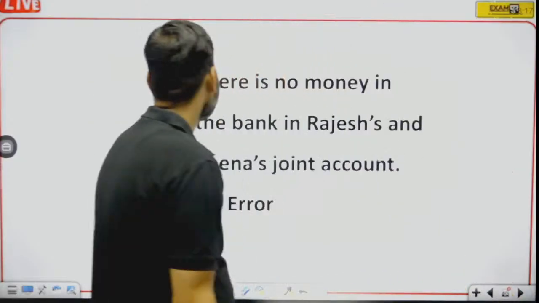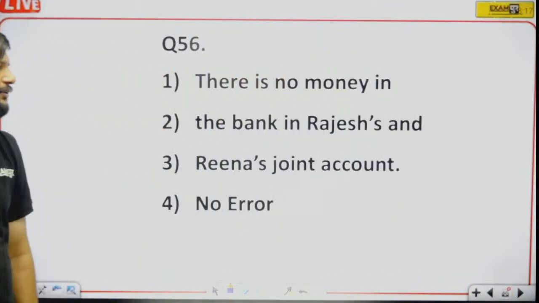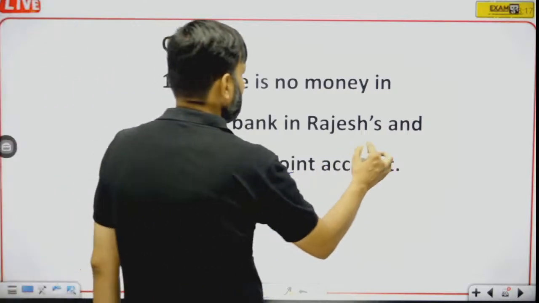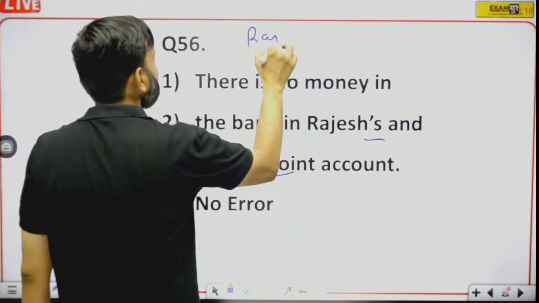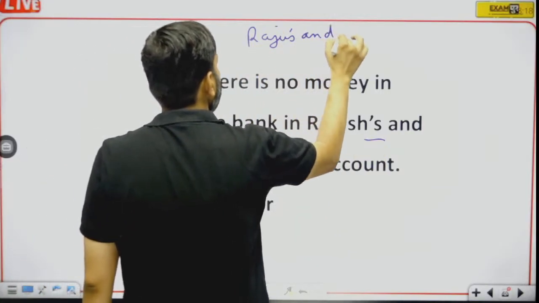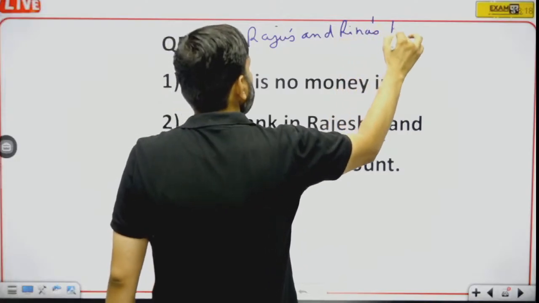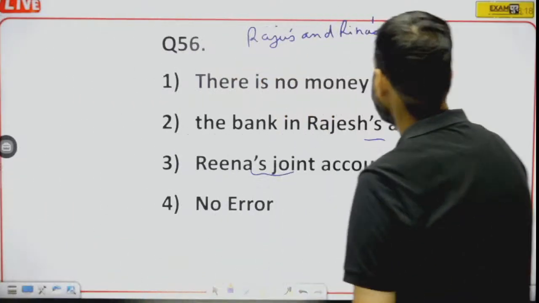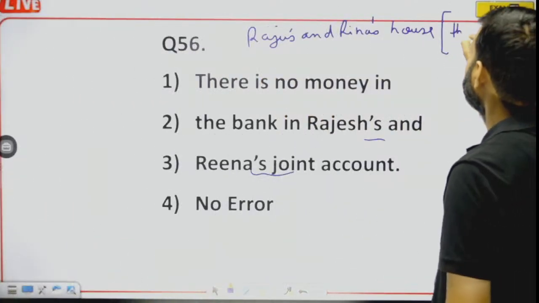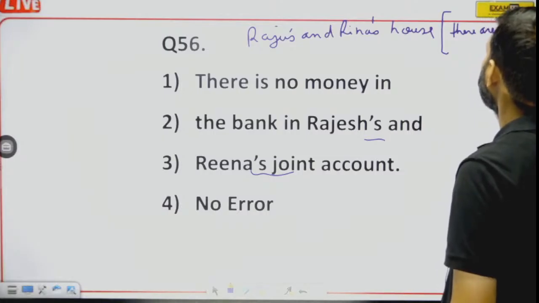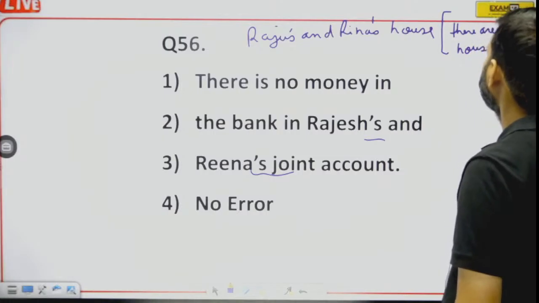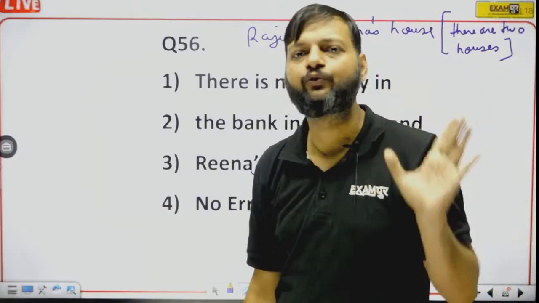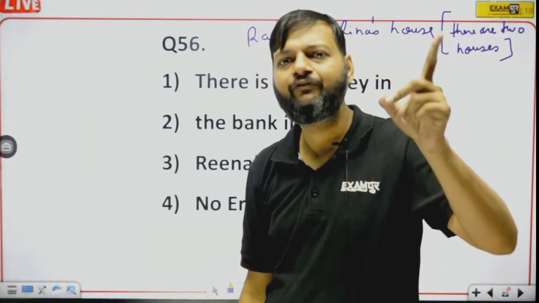Now, question number 56. There is no money in the bank in Rajesh's and Reena's joint account. See, 2 apostrophes are not allowed. Raju's and Reena's house. This means there are two houses. It means there are two houses, one of Raju and one of Reena.